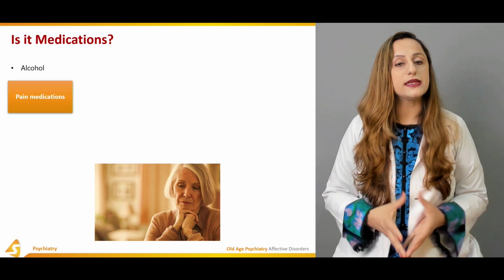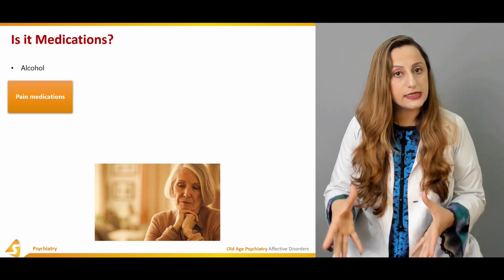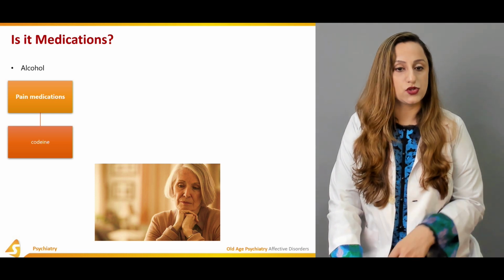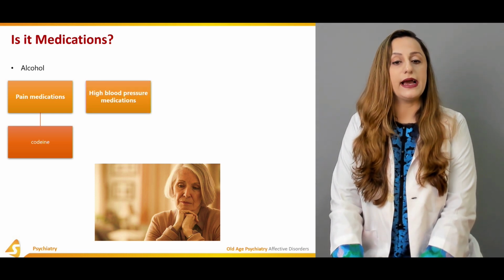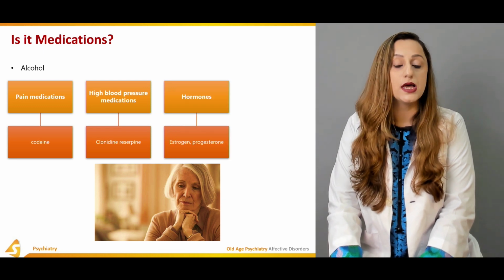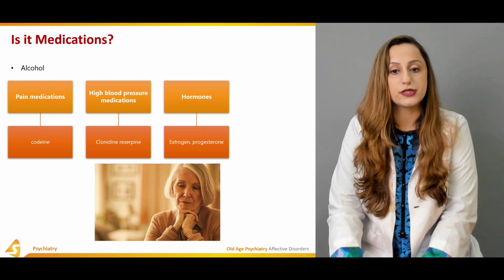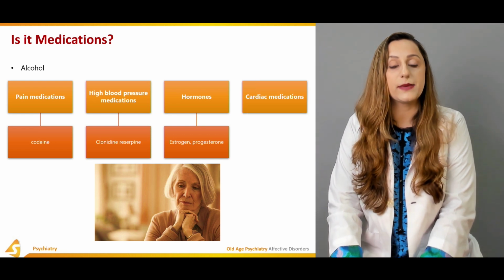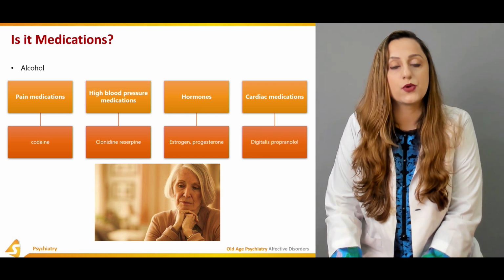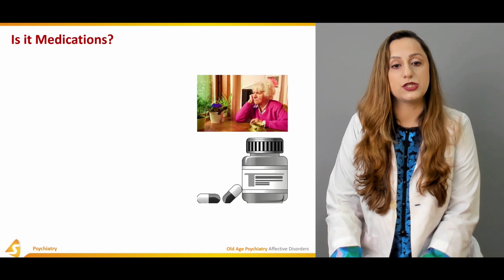Then pain medications can be prescribed for any terminal illness, for example, cancers. Codeine is very notorious for the development of depression. We have high blood pressure medications such as clonidine and reserpine. Hormones such as estrogen and progesterone are also notorious for the development of depression. Cardiac medications, for example, digitalis and propranolol, also significantly cause depressive episodes in the individuals.